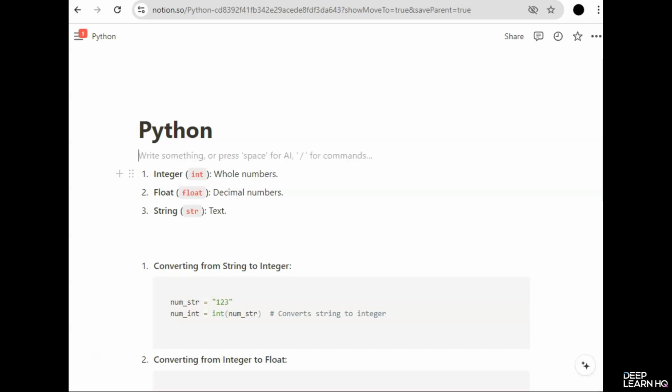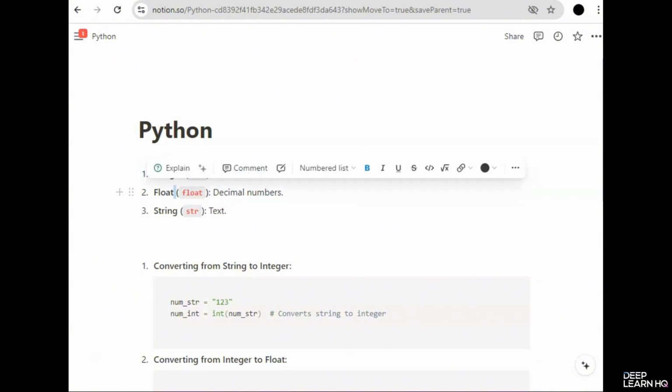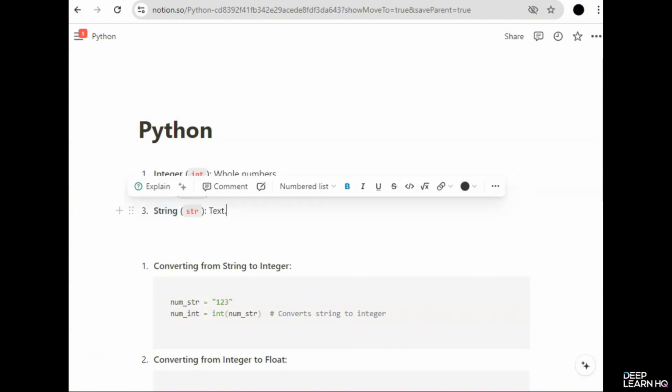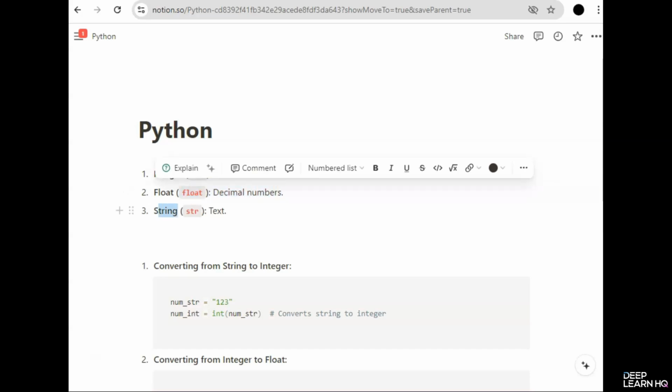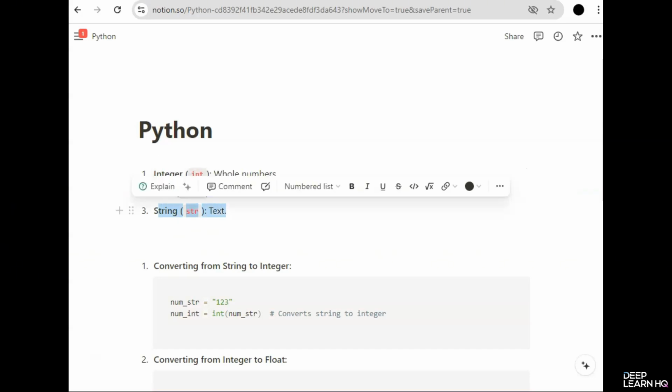So here you see the three most common data types: integer, float, and string. Integer has whole numbers, and then float, which is represented by float, represents decimal numbers. And lastly, we have the string, represented by str, and it has all the text. Now let's talk about typecasting examples.